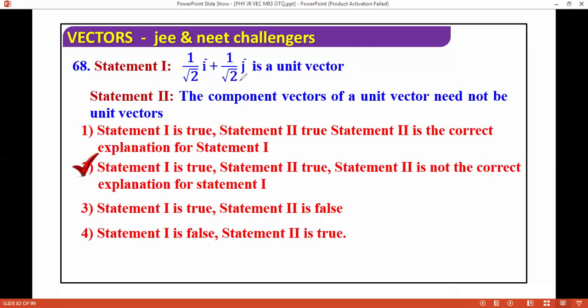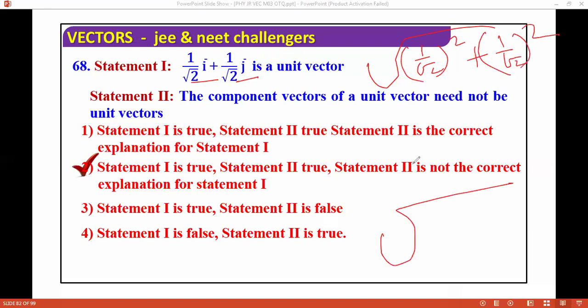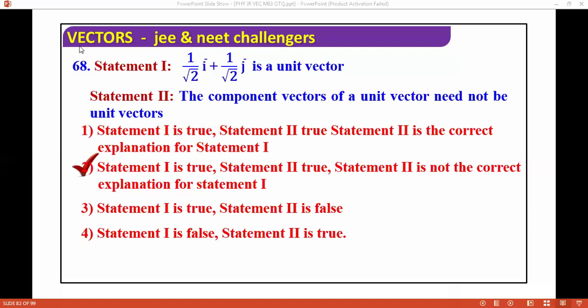Check the magnitude: square root of (1 by root 2) squared plus (1 by root 2) squared. If you solve it, it will be 1 by 2 plus 1 by 2, so it will come to 1. Square root of 1 is 1. So you can say this is a unit vector. Next question we are moving for.